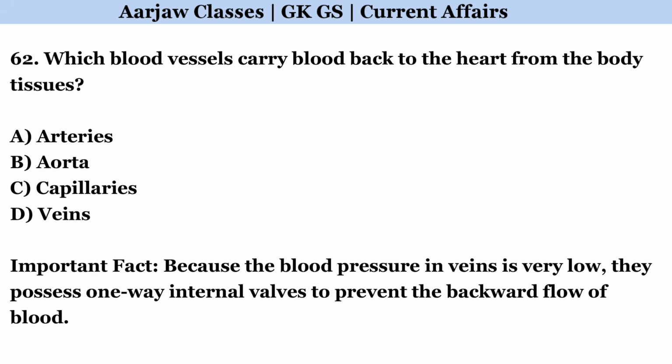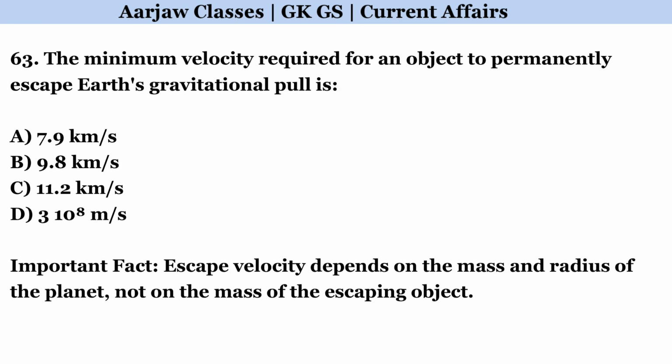Which blood vessels carry blood back to the heart from the body tissues? Correct option is D. Veins. The minimum velocity required for an object to permanently escape Earth's gravitational pull is. Correct option is C. 11.2 kilometers per second.